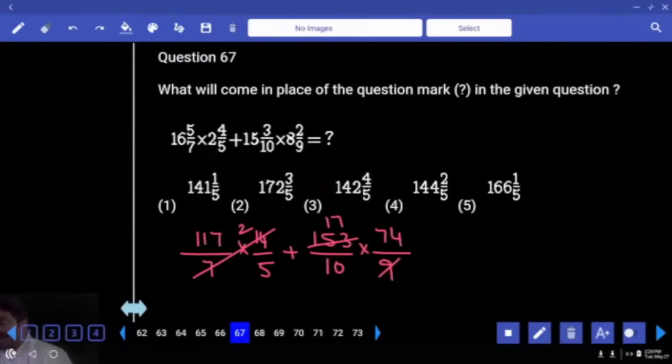The first denominator was 5, the second denominator 10. So I want to have the same number. Let me treat it as 5 here, then here 37. You understand?